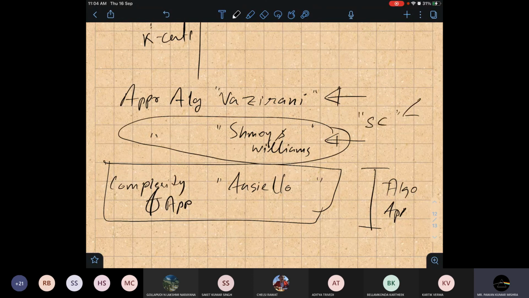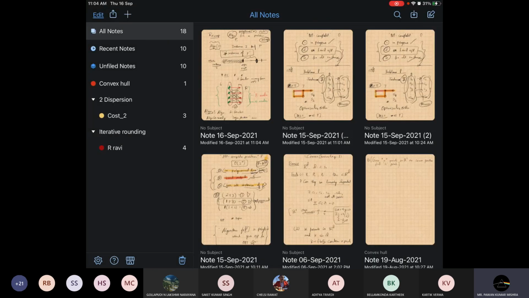For set cover they have given 5-6 algorithms, all of which give you a log n factor. They have shown this thing. And the Vazirani book has its first chapter dedicated to vertex cover, and the second chapter dedicated to set cover. So you can check this book also. Okay then, I'm stopping the presentation.